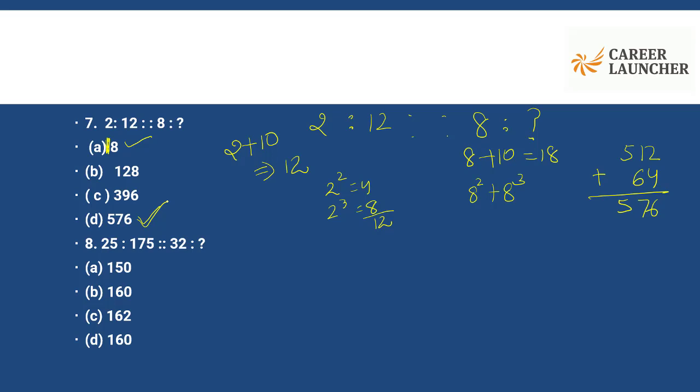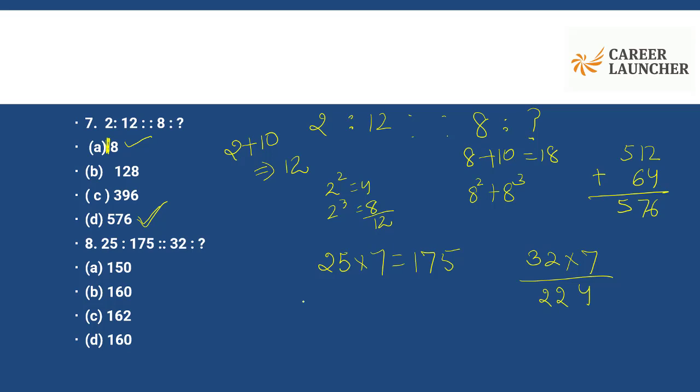Looking at the next one, 25 and 175. There is a direct relationship. 25 into 7 is 175. Okay, let me follow that. So 32 into 7. If I follow the same line of logic, my answer should have been 224. But that's not given in any of the options. So can I use something else here?